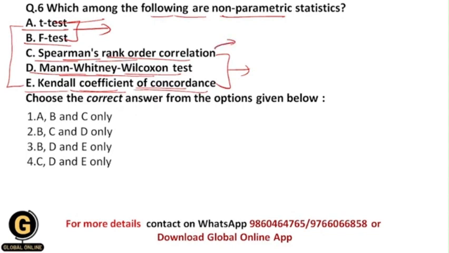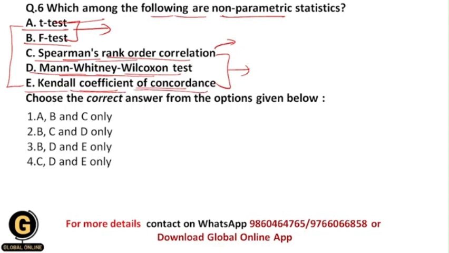Now let us see exactly what these are. Spearman's rank correlation assesses how well the relationship between two variables can be described using a monotonic function. Here whatever we use is the rank order. There is lots of data and we give rankings to the data, and based upon the ranking we do the testing.